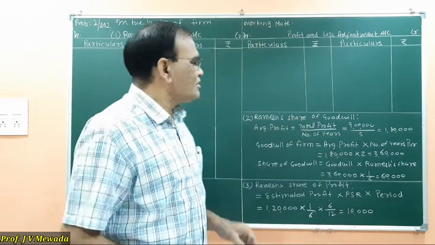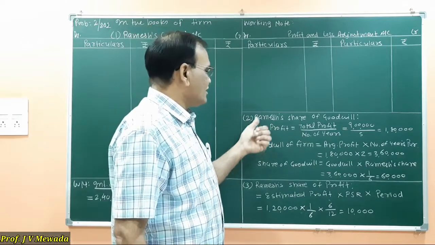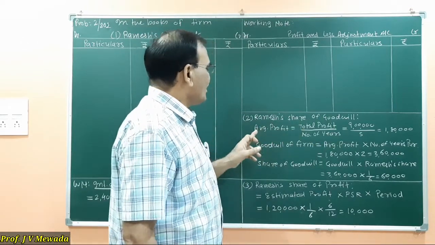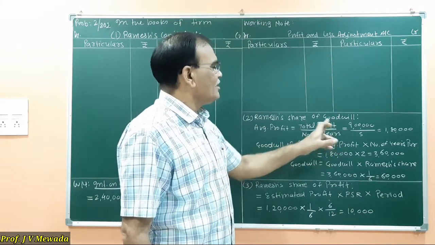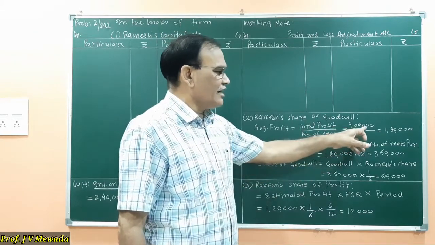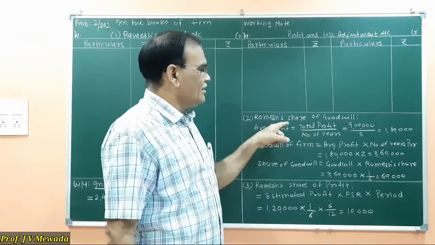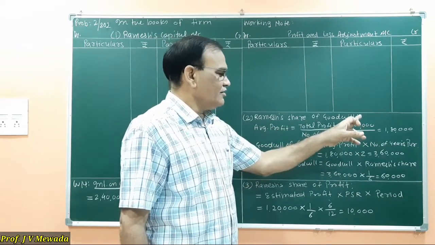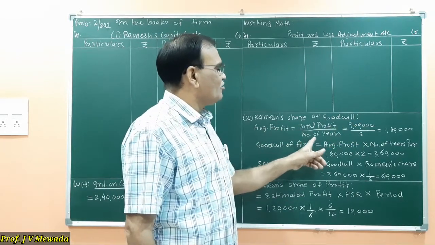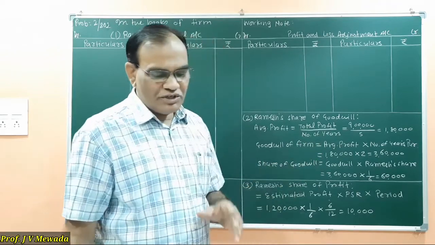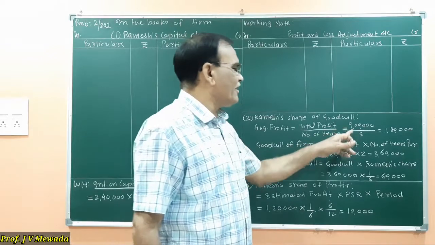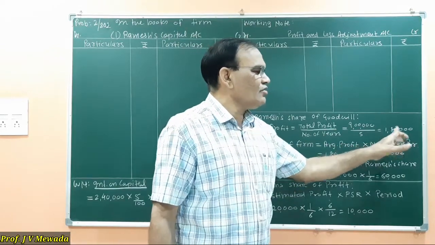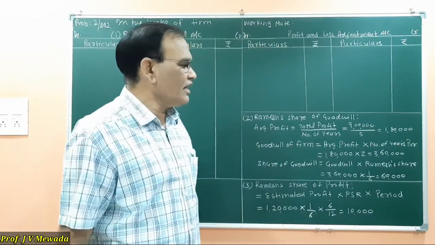So our second answer is Ramesh share of goodwill. Average profit is total profit upon number of years. I am writing the total profit. The total is 9 lakh. Instead of this, you can write the profit of each year, and then upon that you can write the number of years. Okay. So the total of the profit of 5 years is 9,00,000 divided by 5. So 1,80,000 is the average profit that we will get.